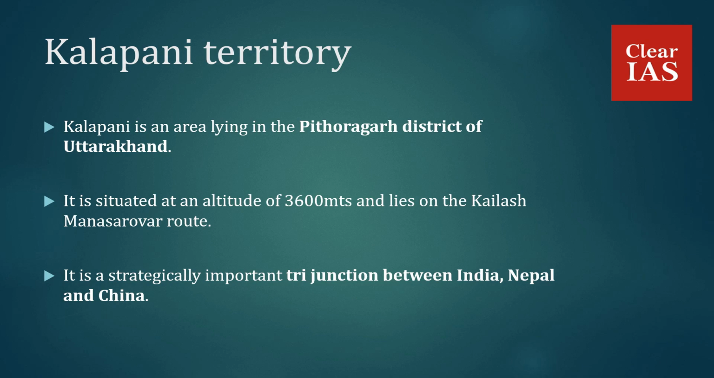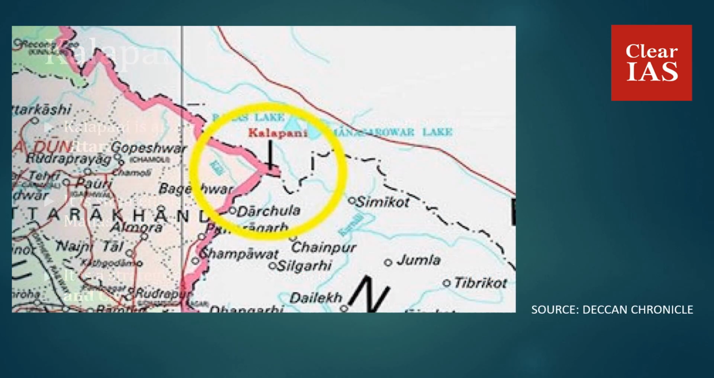So what is a tri-junction? A tri-junction is a point where the borders of three countries, and in this case the countries of India, Nepal and China, meet. So this is the picture of Kalapani, and as we can see, here is the location of Kalapani.